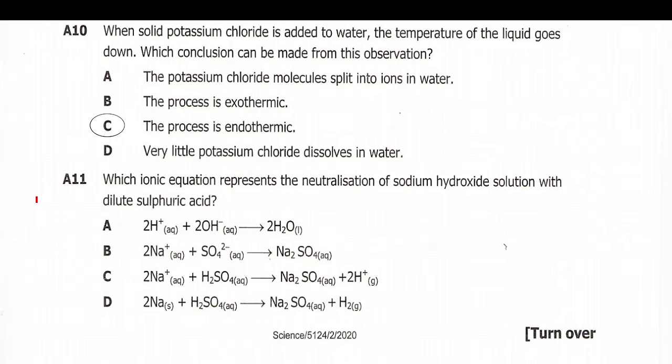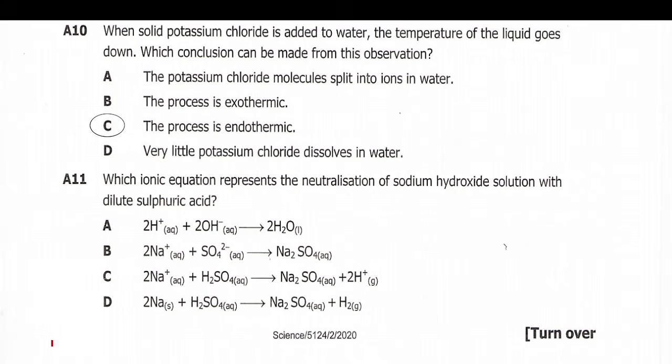Then question 11 reads, which ionic equation represents the neutralization of sodium hydroxide solution with dilute sulfuric acid? Alright, so they want an ionic equation, of which I do not have enough space here, but I'll try to explain so that you know how to find the answer. First of all, we are going to write the balanced chemical equation for the reaction between sodium hydroxide and dilute sulfuric acid.